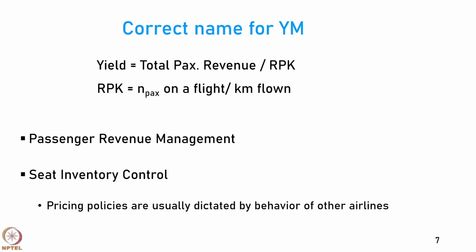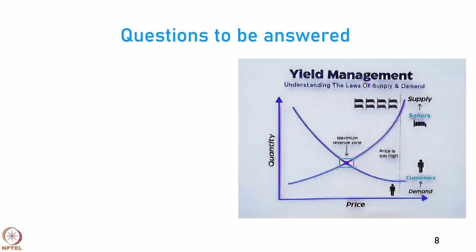So, the pricing policies of an airline, you cannot work in isolation. You have to look at the behavior of the other airlines in response to any changes that you make. Now, in yield management, we have to answer some questions.